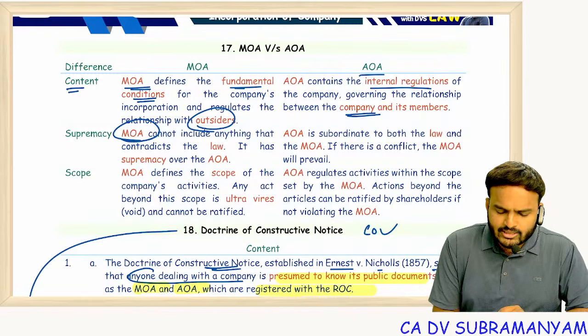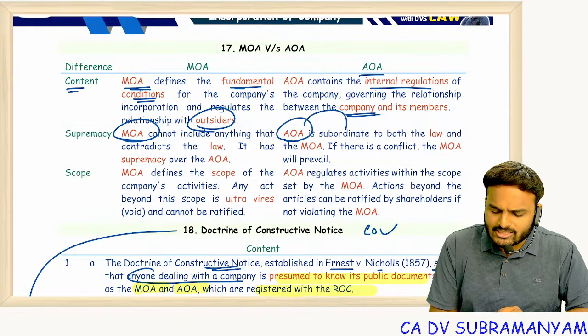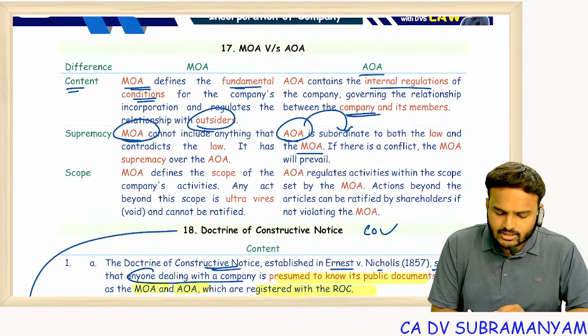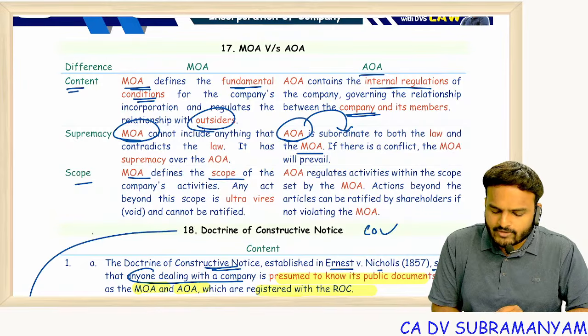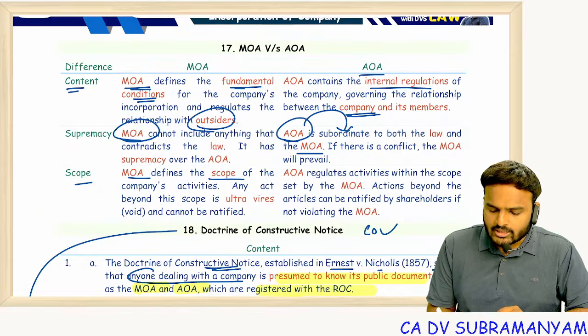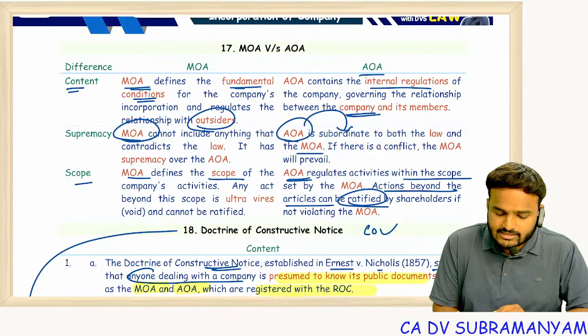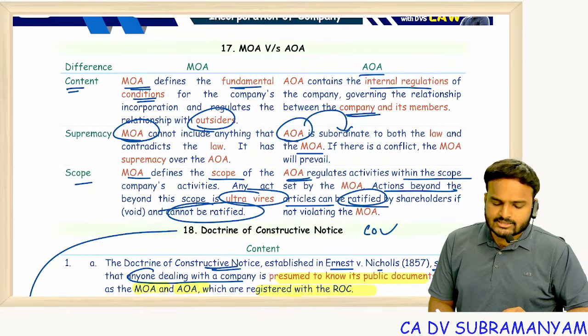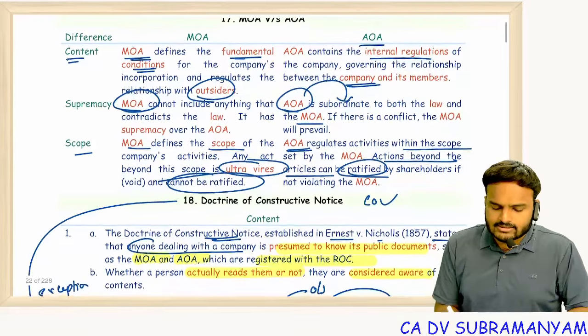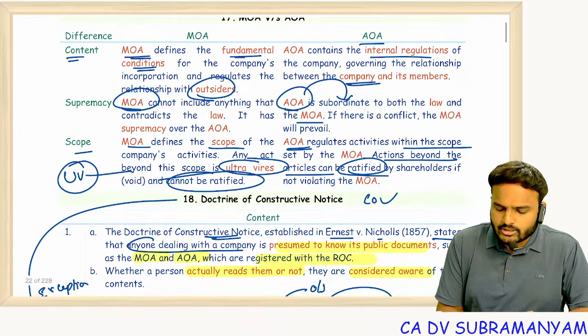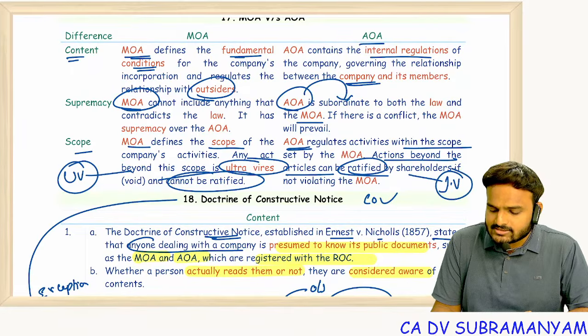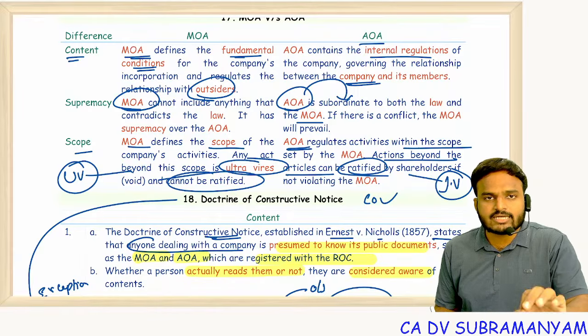Supremacy: MOA overrides AOA, whereas AOA is just subordinate to the MOA. Scope: MOA defines the scope of the company, what to do and what not to do. AOA deals with internal management. So actions beyond the articles can be ratified, whereas actions beyond the MOA cannot be ratified. This is ultra vires as to MOA. This is intra vires the company and can be ratified.